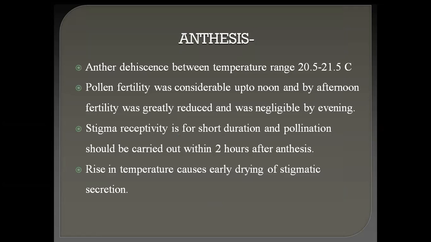Then anthesis. Anther dehiscence occurs between temperature ranges of 20.5 to 21.5 degrees Celsius. Pollen fertility was considerable up to noon, and by afternoon, fertility was greatly reduced and was negligible by the evening. Means the pollen fertility increases at the time of sunrise and decreases at the time of evening. Light effect is very important for the fertilization and anthesis of the cucumber flower.